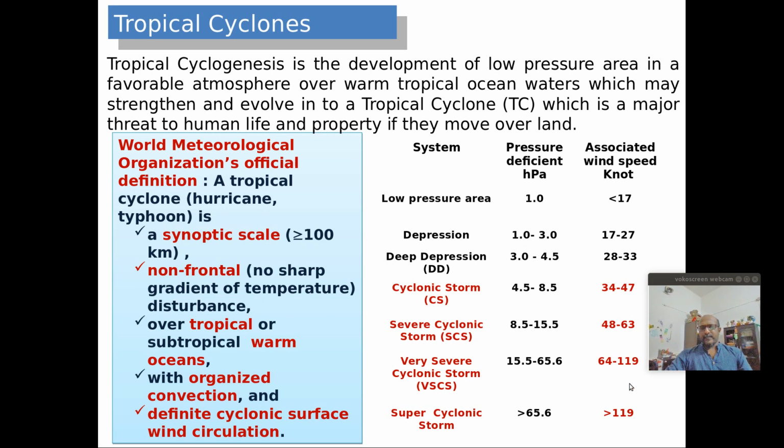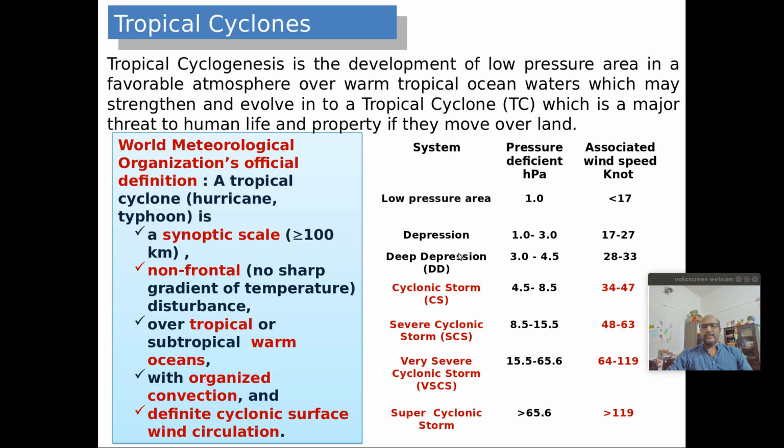Based on the wind speed, according to the synoptic chart, low pressure systems or tropical cyclones have at least 2-3 closed isobars at the mean sea level. Based on the wind speed, the cyclonic systems are classified as low pressure systems, in which the wind speed will be less than 17 knots with a minimum sea level pressure drop of 1 hPa compared to the outer region.